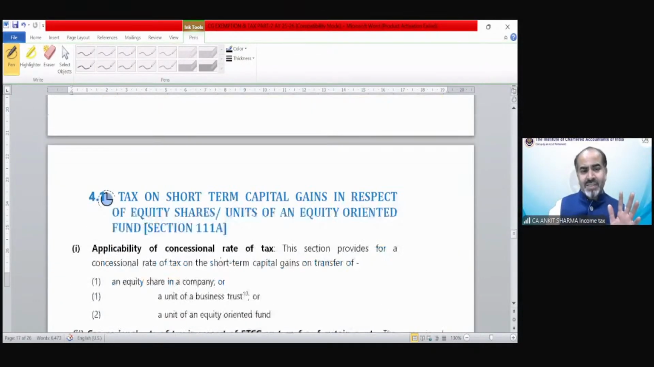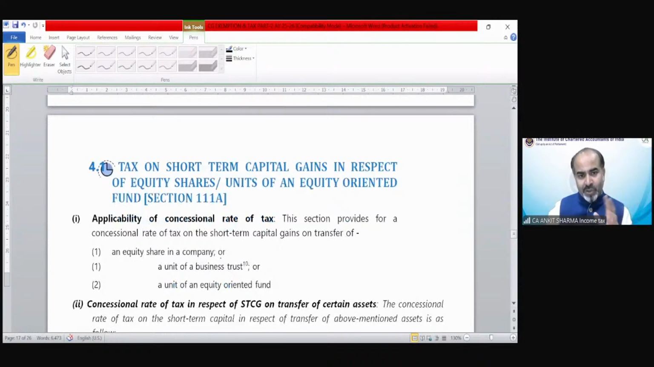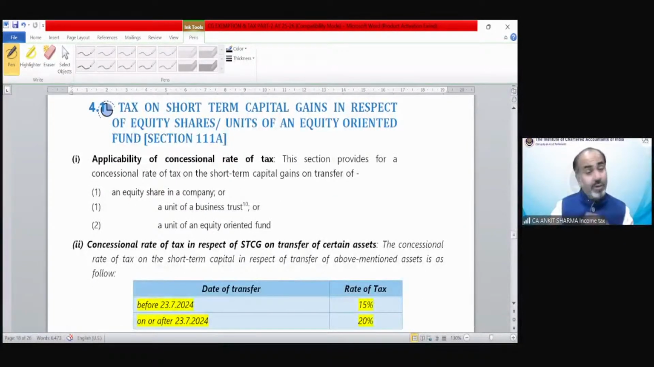The rate of tax is still not completed. It's still in process. Now they are again explaining those provisions, what we have seen above in detail, the applicability of rates. It says tax on short-term capital gain in respect of equity shares, units of an equity-oriented fund, is under section 111A.